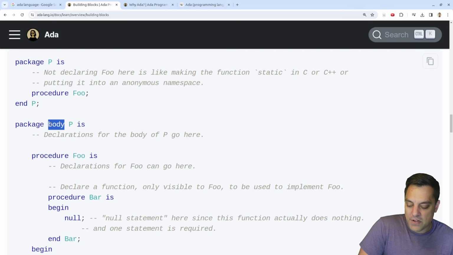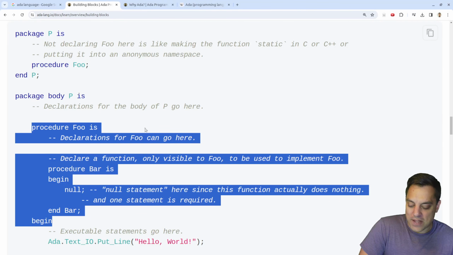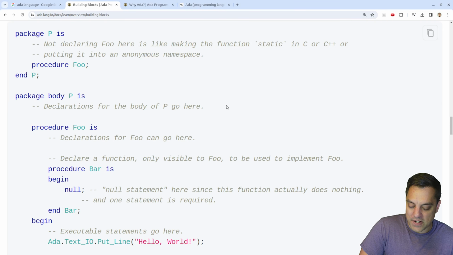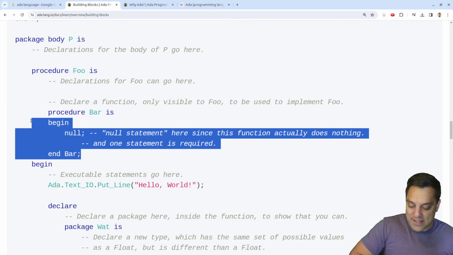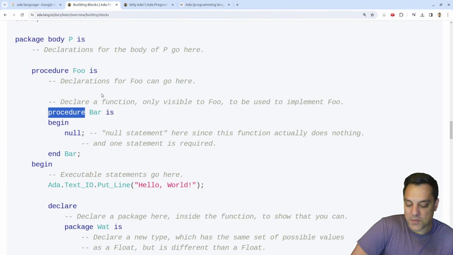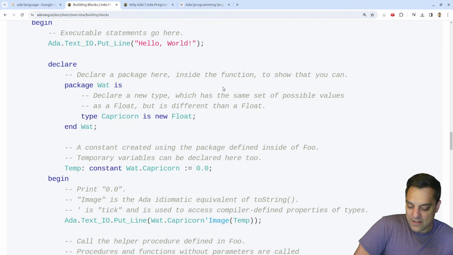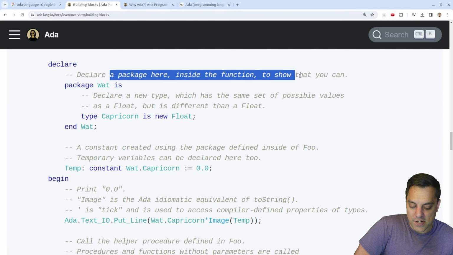Package body. Okay, so it's almost like an HTML file, right? It's got some structure here. And then you've got your declarations here. Okay, here's the actual body of the procedure foo here. And it looks like we can have nested functions, or nested procedures, right? There is a difference between procedure and function in the Pascal family of languages. Okay, declare a package here inside the function, so you can.